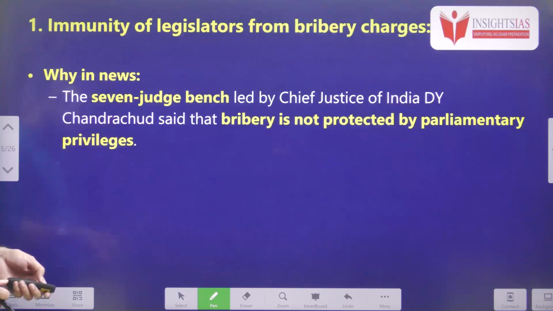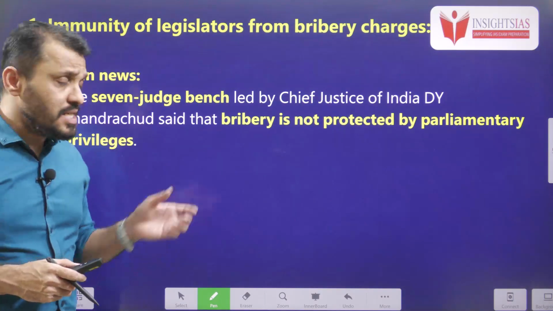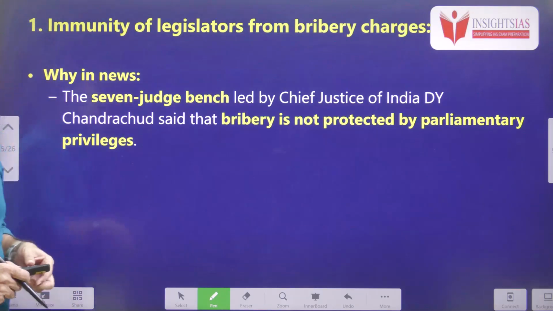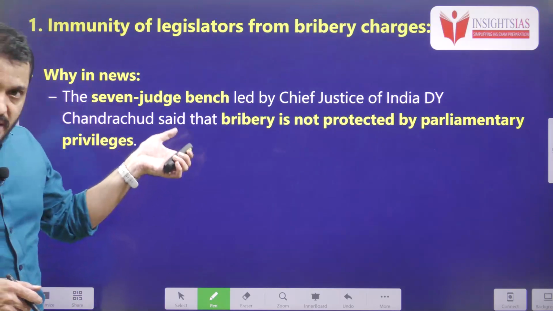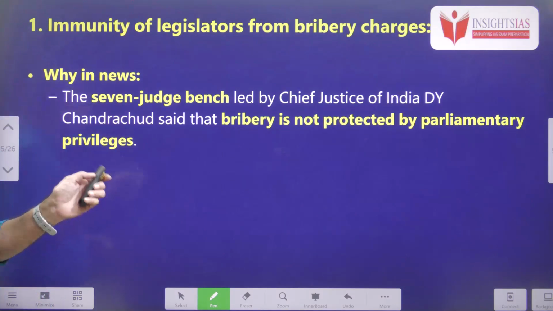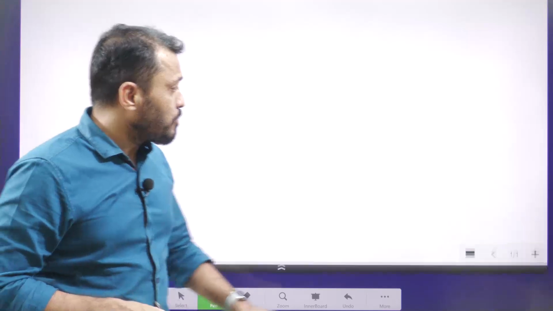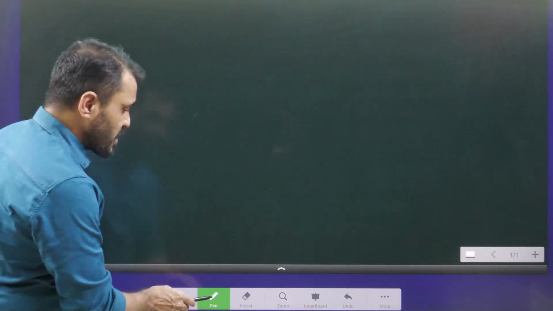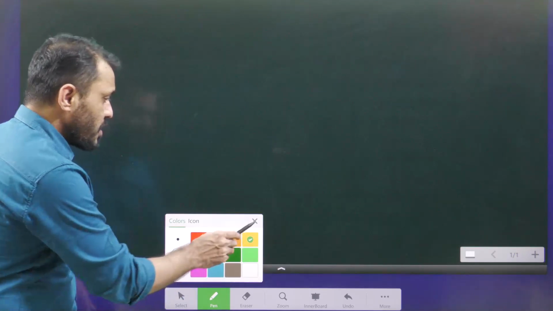First, let me explain the context. The context is the 7-judge bench, led by Chief Justice of India D.Y. Chandrachud. The bench said that bribery is not protected by parliamentary privilege. So the main important concepts here are parliamentary privilege and bribery. First let me explain the concept to you, the concept of parliamentary privilege.